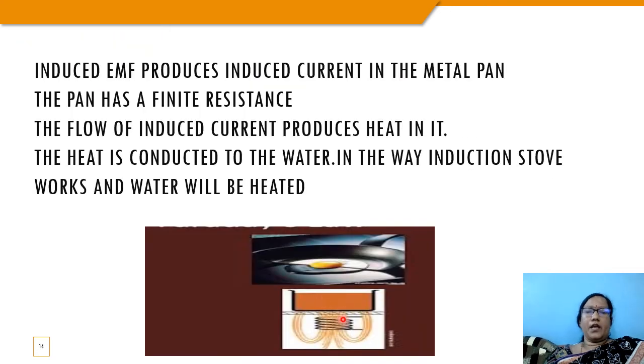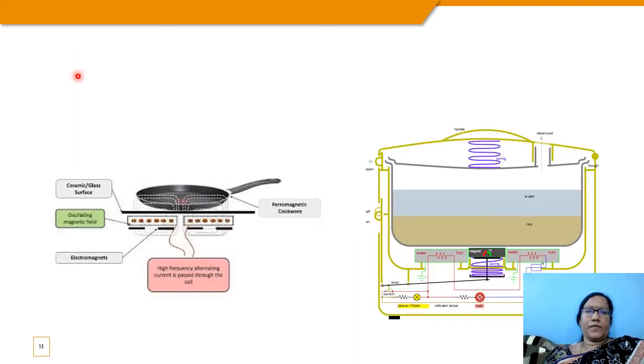So, children, the induced EMF produces induced current in the metal pan. The pan has a finite resistance. The flow of induced current produces heat in it. The heat is conducted to the water. This is the way an induction stove works, and water will be heated. See, children, this is the coil. This is the way an induction stove works.